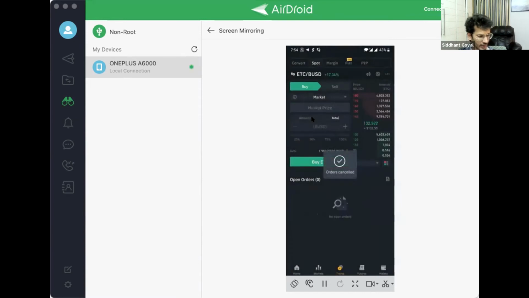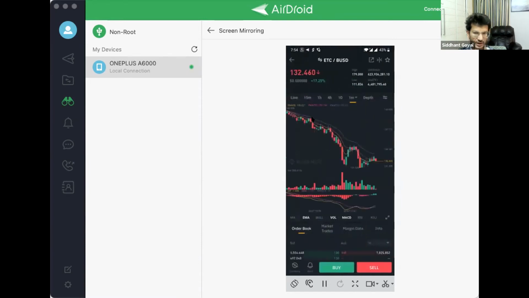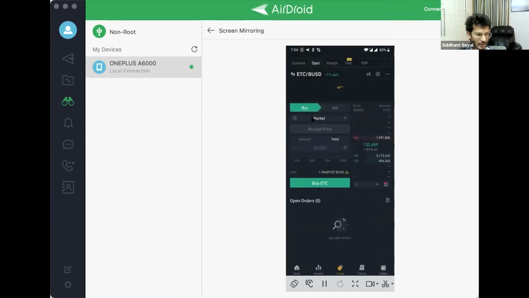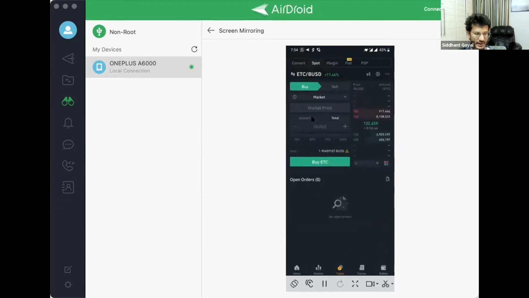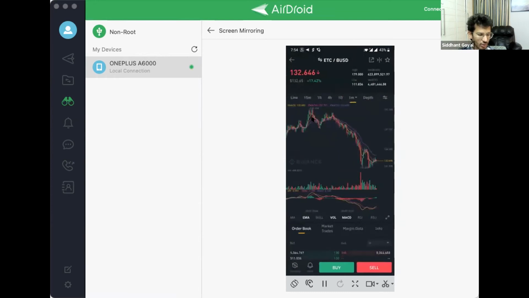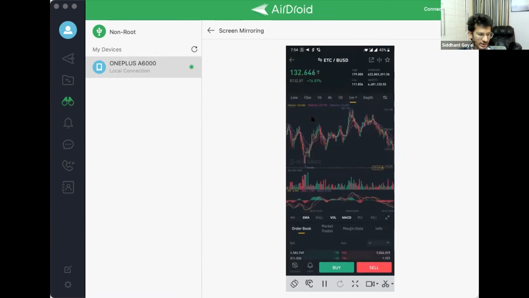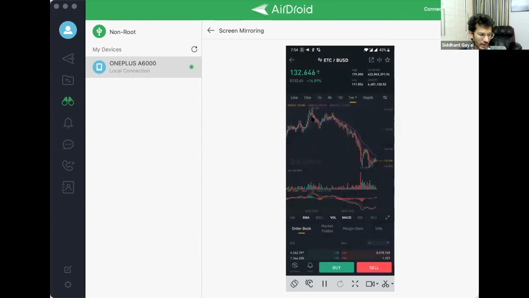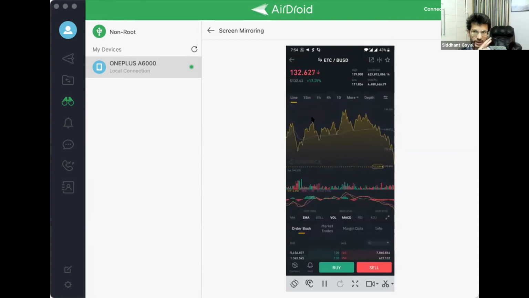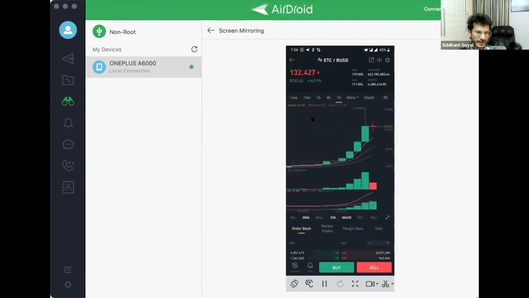Okay, now if I go on to charts here, I've just clicked on the charts here. You can simply navigate it. If I go back, I can click on the two candles right next to the dollar sign on the top right side. If I click on that, you will be able to see the whole chart here, and I can increase, decrease the chart. And this is a 1 minute chart. I can put a line chart in the middle section. You can see this is the line chart. I can reduce it by simply pinching it in and out. And 1 hour charts, 4 hour charts, we will be discussing candlesticks later on and how to analyze them.